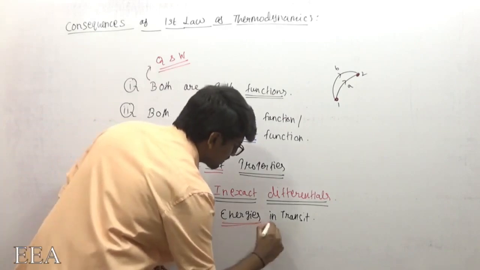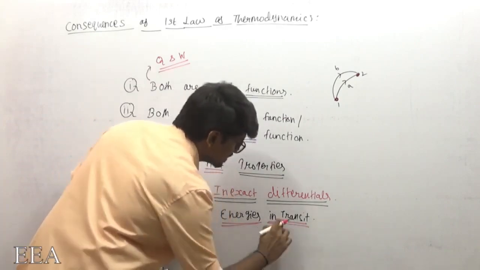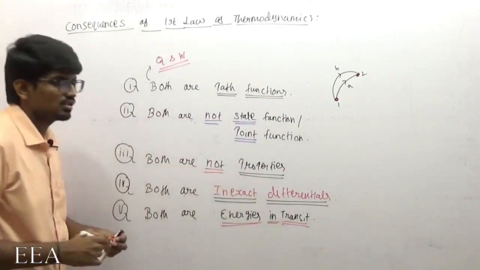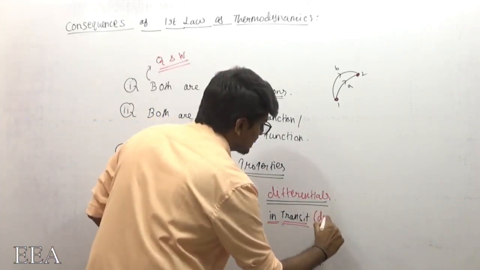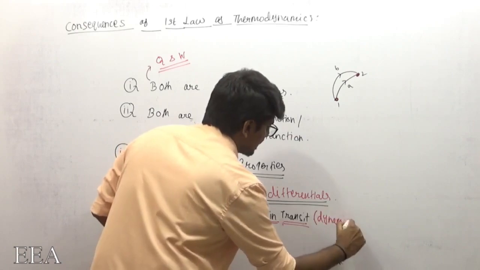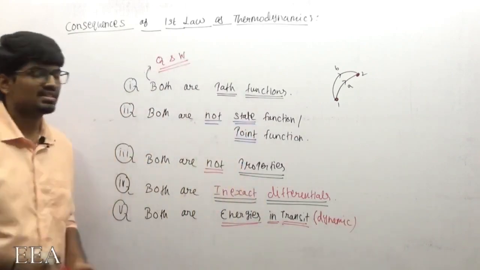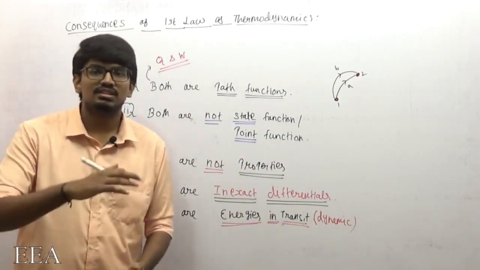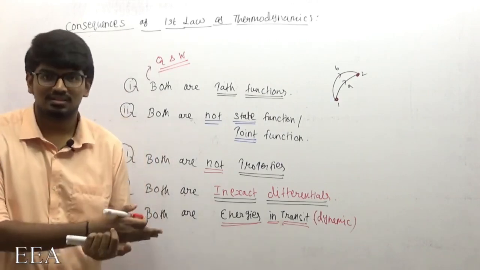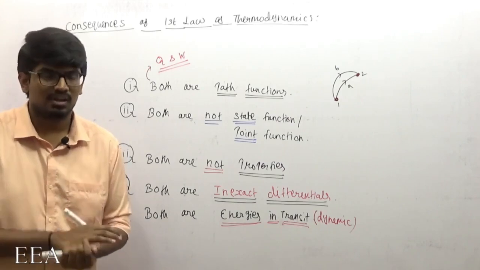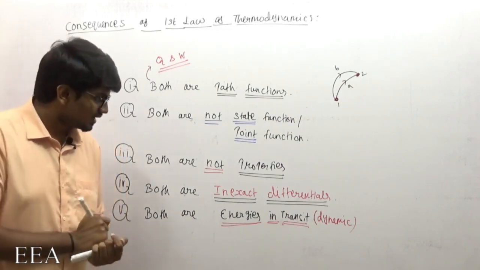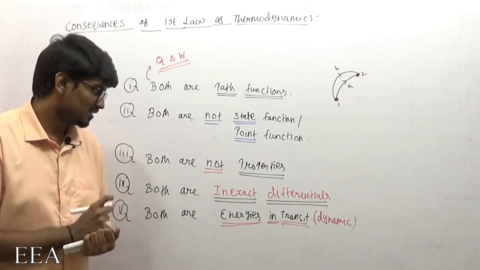We have two types of energies: one is energies in transit, another one is stored form of energy. This is dynamic, and that is static. Stored form of energy is static. Regarding stored form of energy, we will discuss in detail when we reach the second consequence. Now in the first consequence, what are these energies in transit?